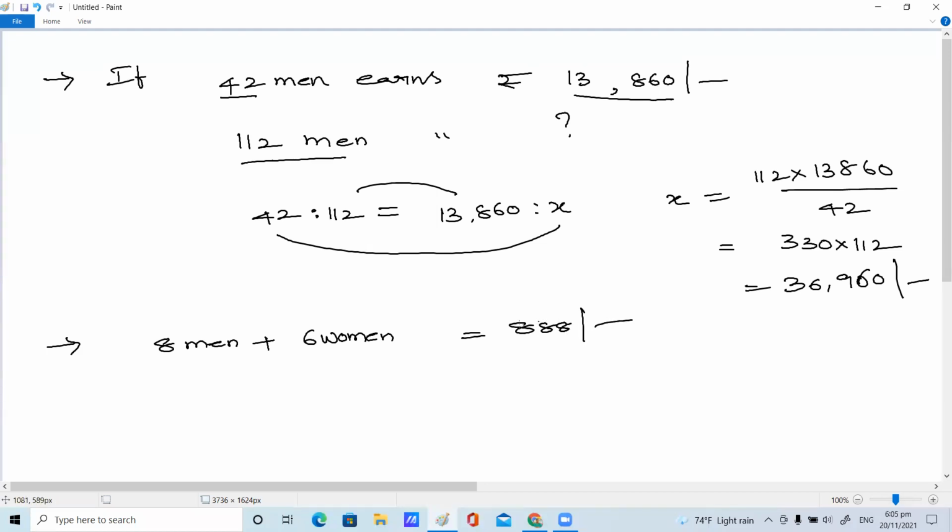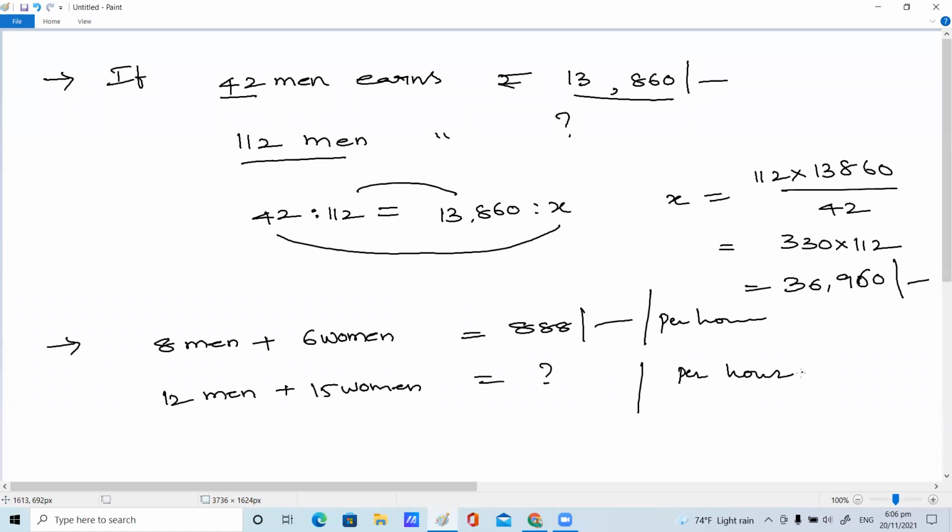How much will 12 men and 15 women earn per hour? How much will these people earn per hour, not per day, children? The question is: 12 men and 15 women together, how much will they earn per hour?